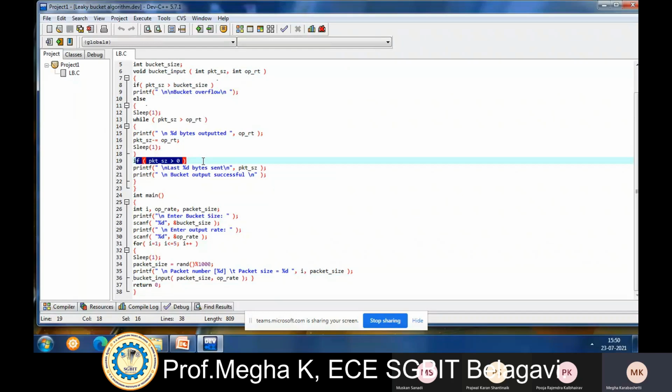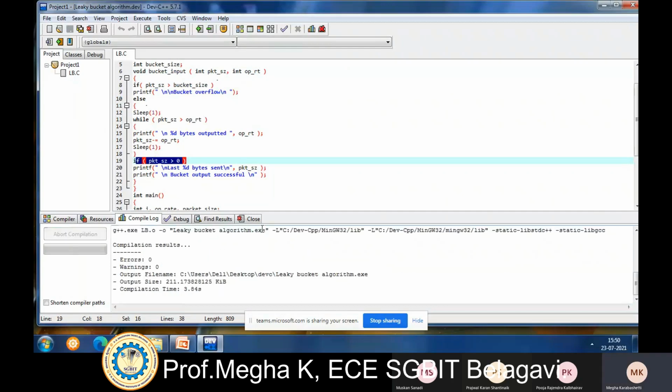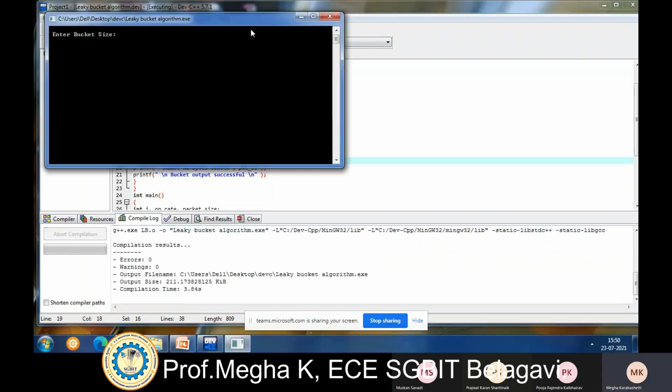If the last 132nd byte is transmitted, in that case the transmission will be successful. Now we'll execute the code and check for the output.